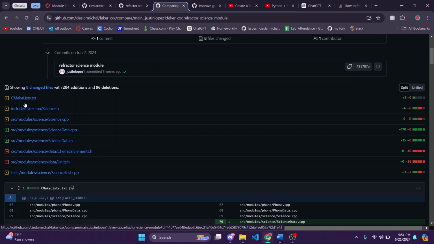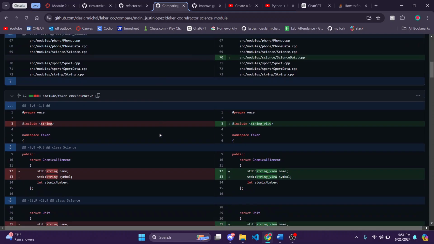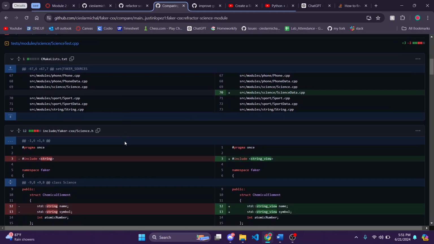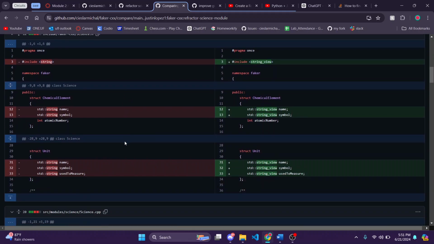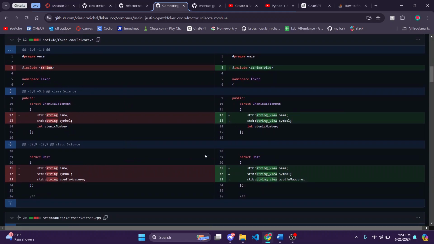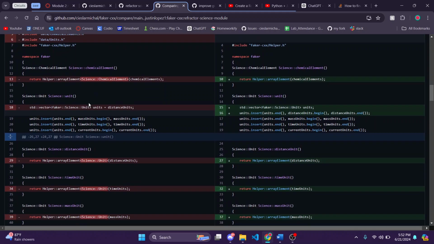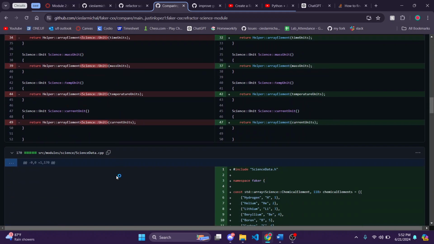And those other things, like changing vector to array and string to string view, are mostly what the orange is. So we can go through the changes I made. In the CMake list file, I just had to add the new file here to compile with CMake, and the new CPP file. Here I just changed string to string view. A lot of these include lines I had to change because the file structure is different now. Vector, I changed to array here.